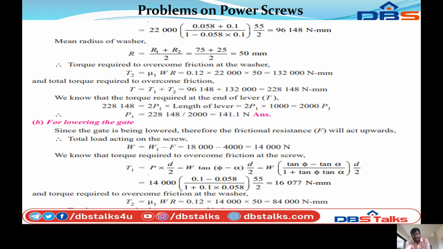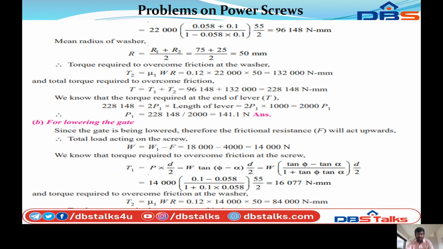So next you can calculate for lowering the gate. Since the gate is being lowered, therefore the frictional resistance F will act upwards. Therefore the total load acting on the screw W equals W1 minus F, equal to 18,000 minus 4,000, that equals 14,000 Newton. So we know that the torque required to overcome friction at the screw T1 equals P into D by 2, that is equal to W into tan phi minus tan alpha into D by 2.